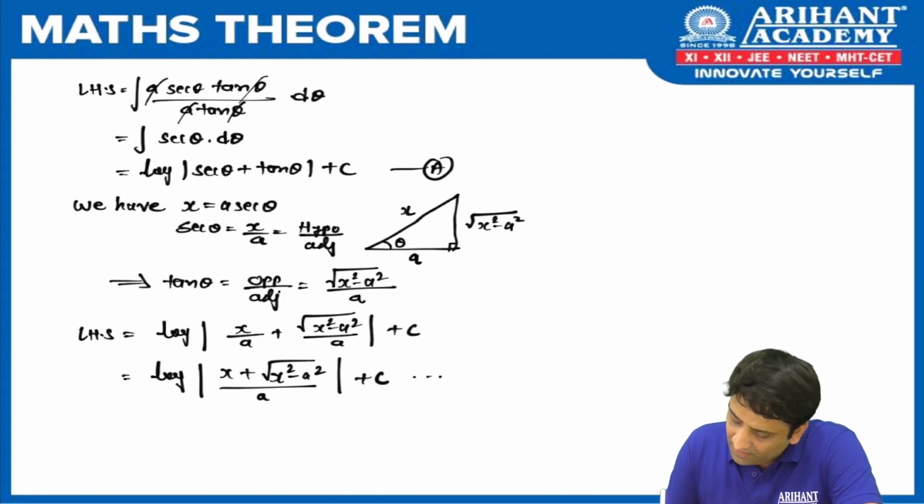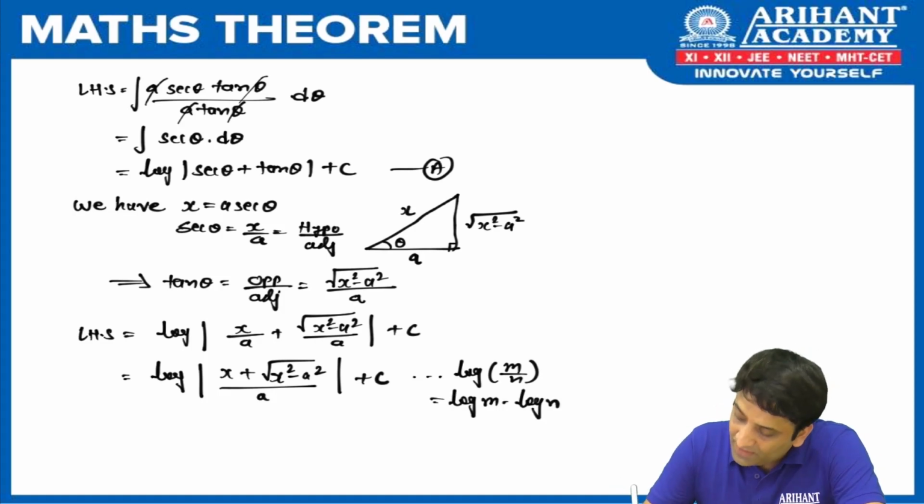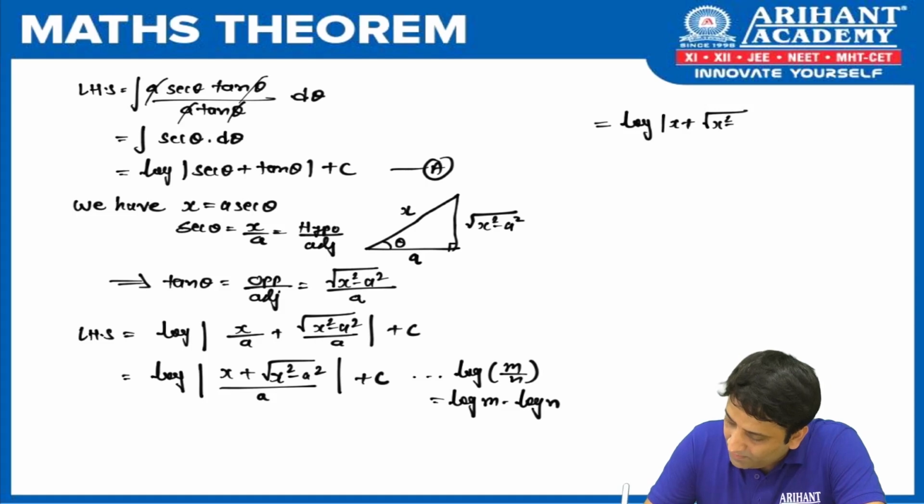Can we think of the log of m by n result, which says log m minus log n. So let's use this here. I am writing it as equal to log of mod of x plus root of x square minus a square, minus log a, plus c.